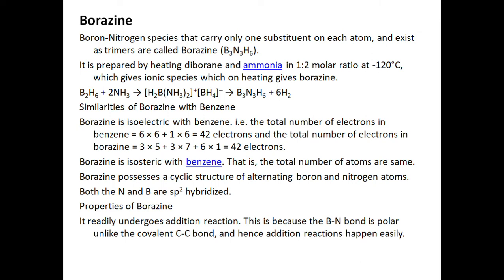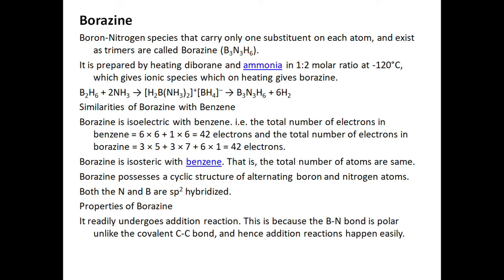Now we come to another very important compound of boron, that is borazine. It has also got resemblance with benzene in its formula and structure, but it differs in various properties that we'll see later. Now, boron nitrogen species that carry only one substituent on each atom and exist as trimers are called borazine. It has formula B3N3H6. Now, it is prepared by heating diborane and ammonia in 1:2 molar ratio at -120 degrees centigrade, which gives ionic species which on heating gives borazine.